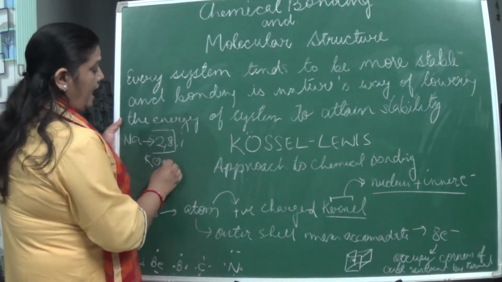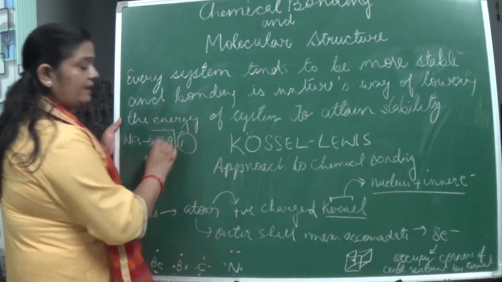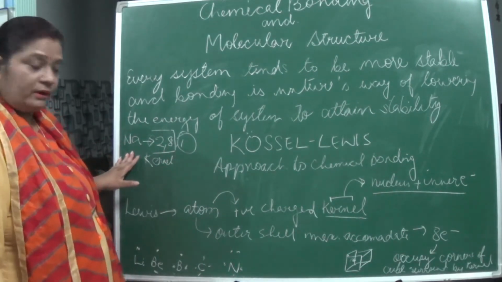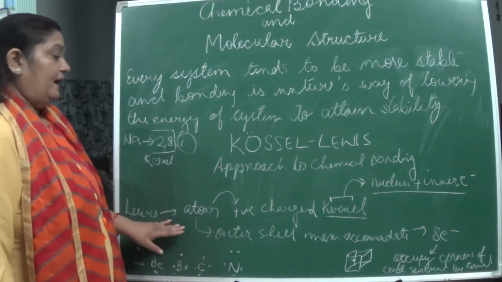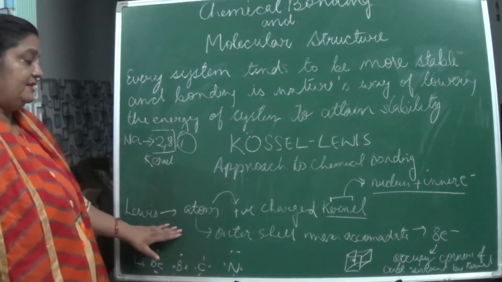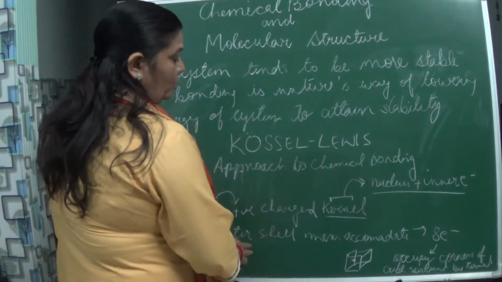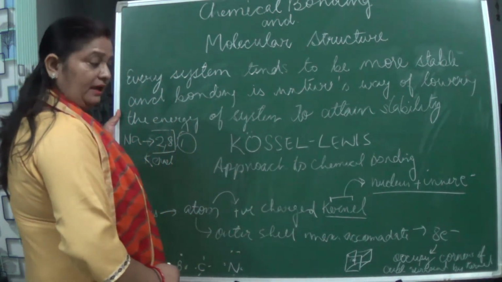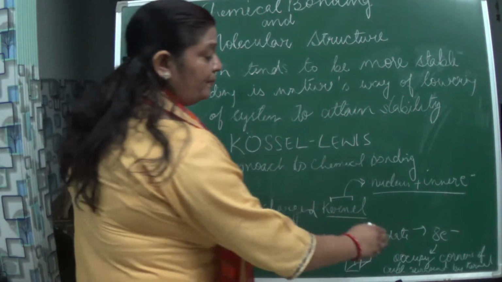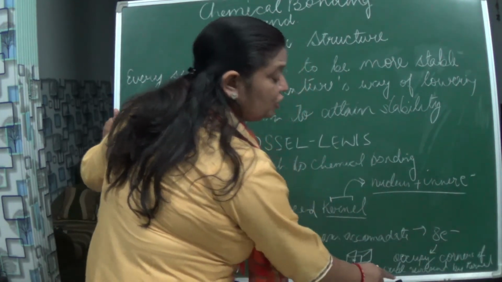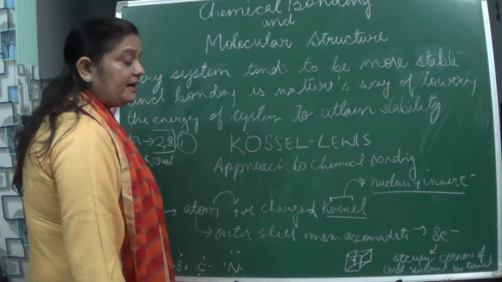The kernel, and this one is the outer electron present in sodium. Now, according to Lewis, what did he say? That in this outer shell, the maximum number of electrons must be 8, and these occupy the corners of the cube which surrounds the kernel.